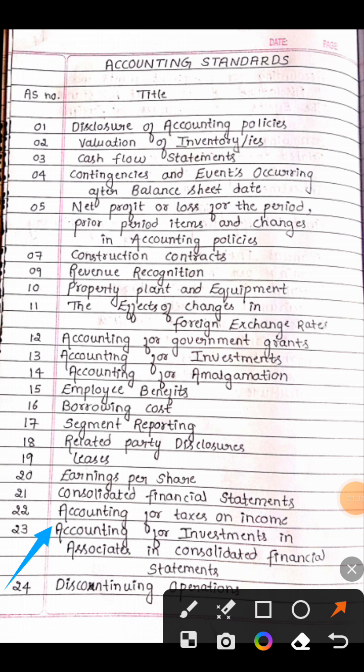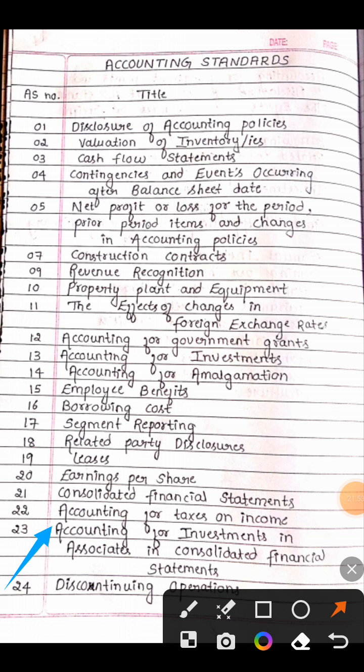What is the AS number for consolidated financial statement? Correct, AS 21. Do not get confused. I'm just trying to give a little link so that you can easily remember.